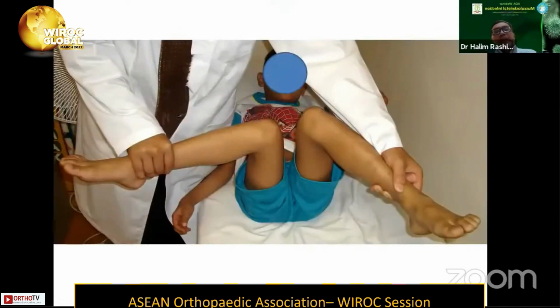And this is just to show you the possible sequelae of septic arthritis in a child. In the first case, you can see the hip joint is actually still stable, but in the second case, you can see the head is gone, the hip is dislocated, and the right hip joint has become unstable.